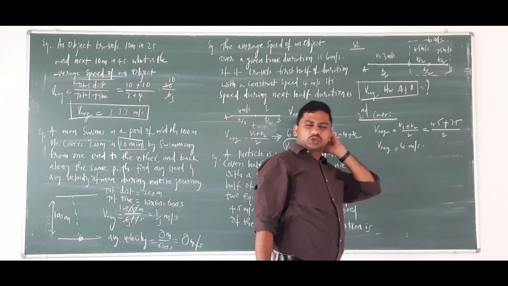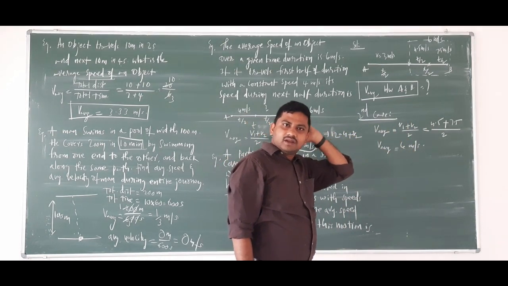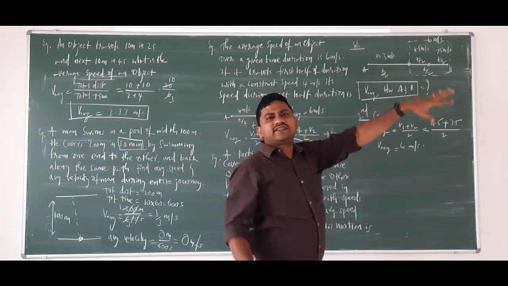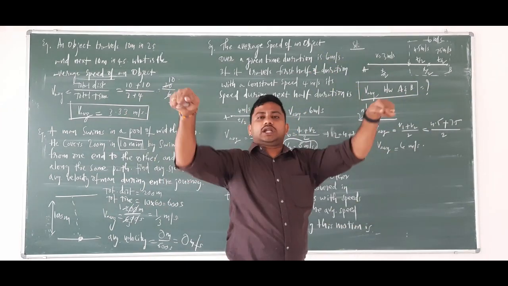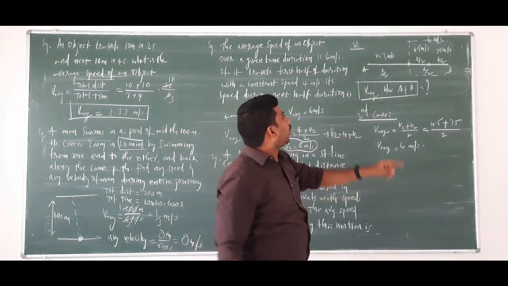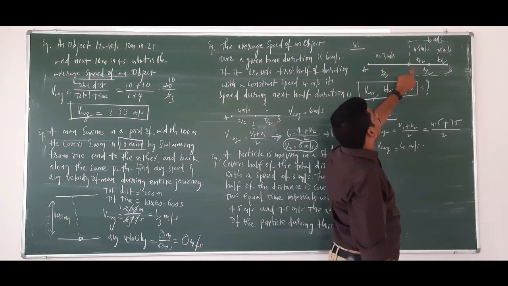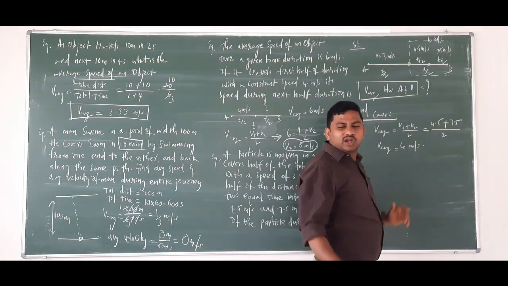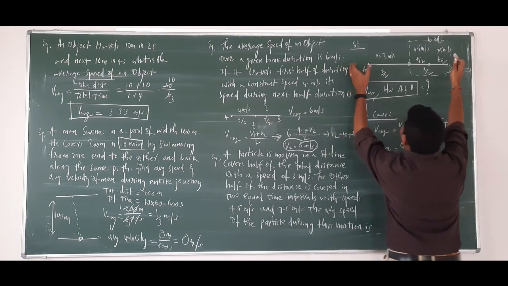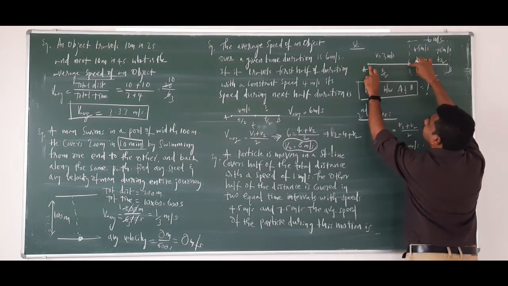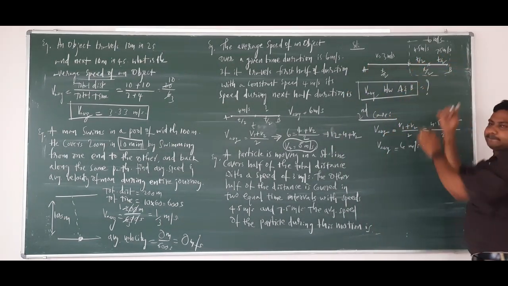If you carefully go through the point. Now let's come back to the concept of total from A to B. Total distance is divided into two halves. First half of the distance is here, and the second half of the distance is here.